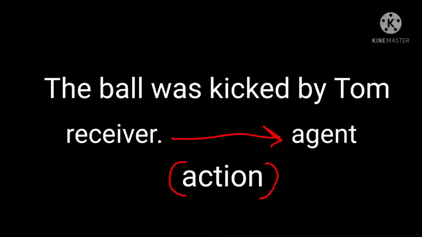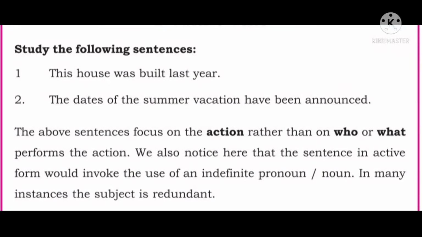Okay, now if we change this format and make it "The ball was kicked by Tom," then the receiver comes first, the action is in between, and the agent is at the end. Now you have changed the voice of the sentence and made it passive voice. So the definition of passive voice is simple.